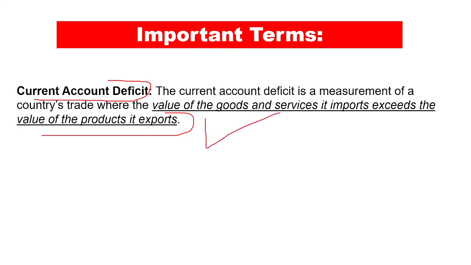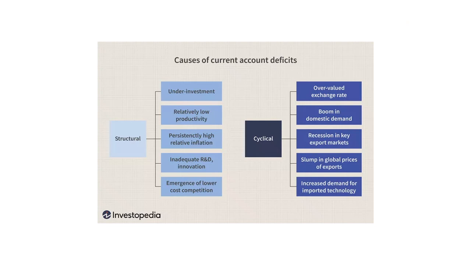The reasons behind current account deficits are many, but we can boil them down into two types of causes. The first one is the structural cause, and the second one is the cyclical cause. The structural cause is that current account deficit can arise due to underinvestment. It can also come due to relatively low productivity. We also have persistently high relative inflation, and then also the current account deficit is going to be there. Apart from it, inadequate research and development, innovation, and emergence of lower cost competition also lead to current account deficits.